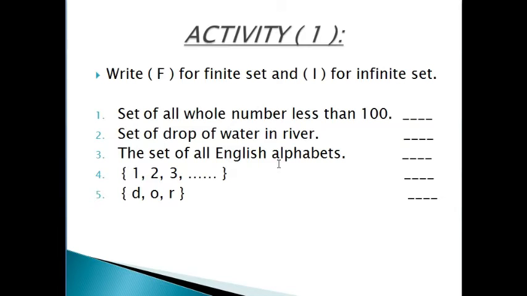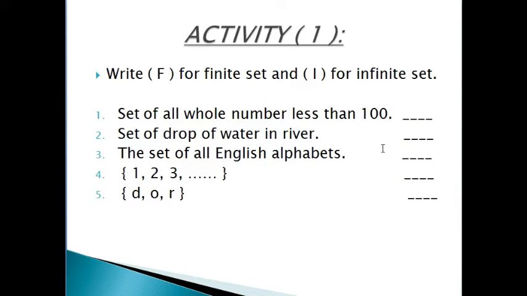Activity. Write F for finite set and I for infinite set. Now students, from these 5 examples you will recognize which one is finite set and which one is infinite set. Number 1, set of all whole numbers less than 100.